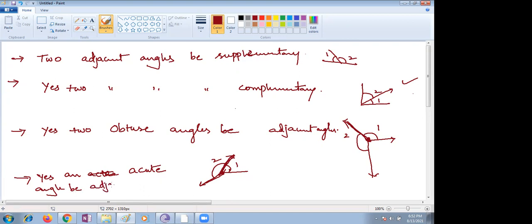Ma'am, does the interior of two adjacent angles overlap?